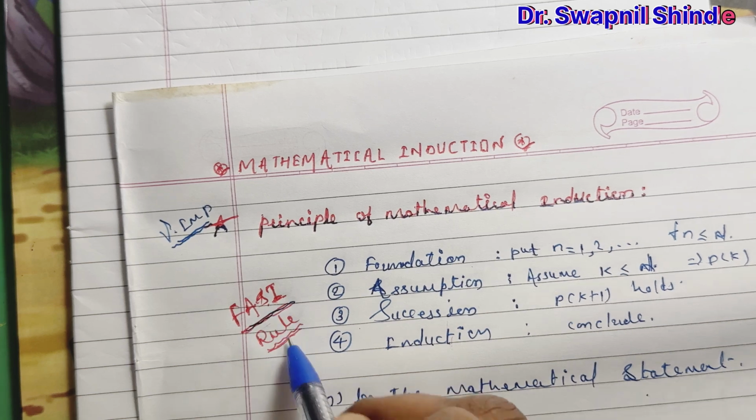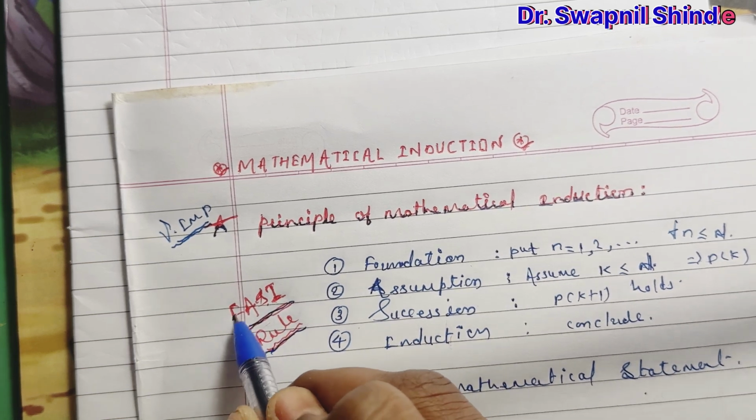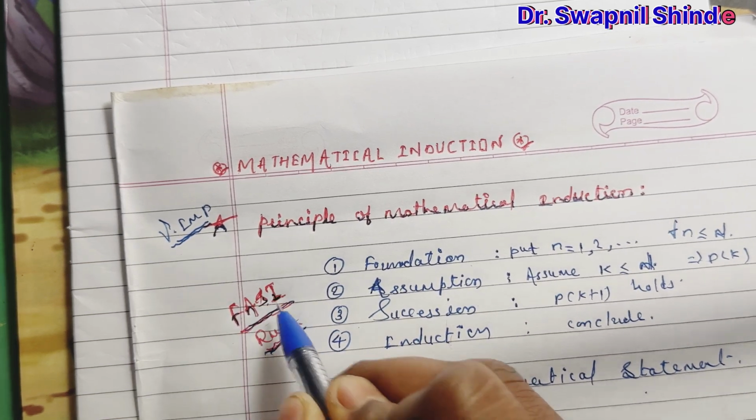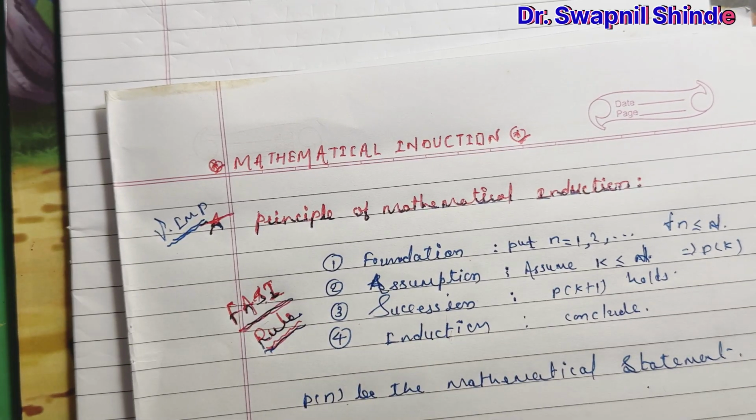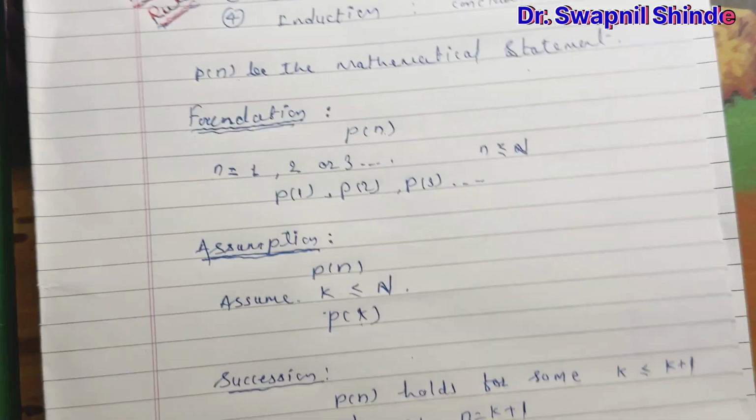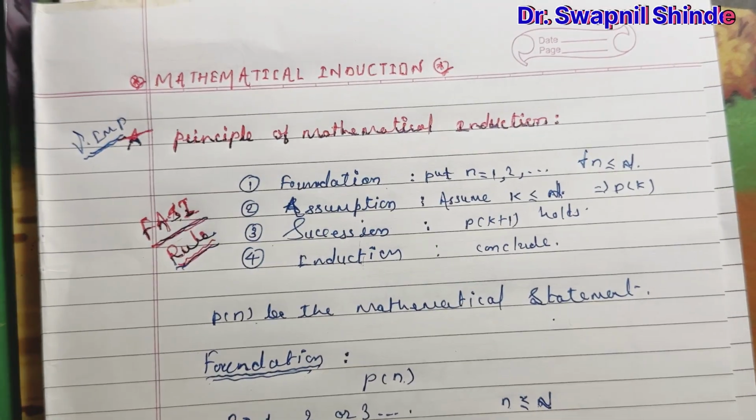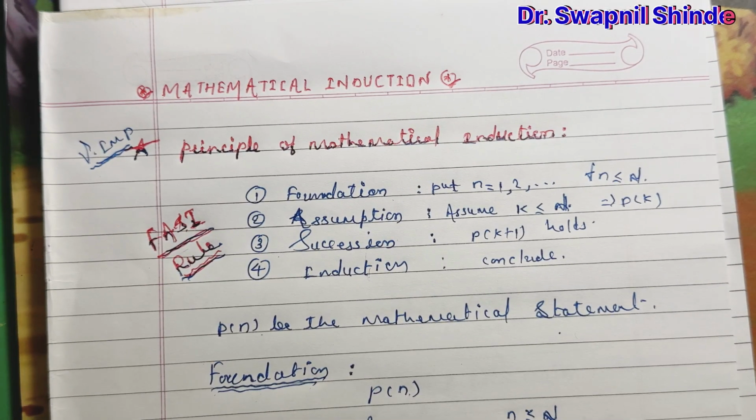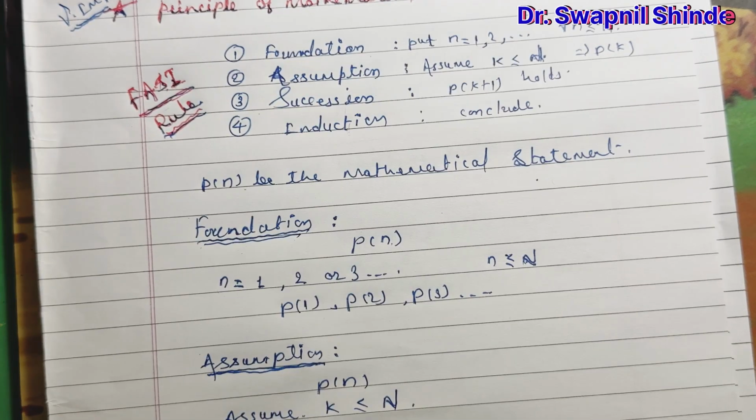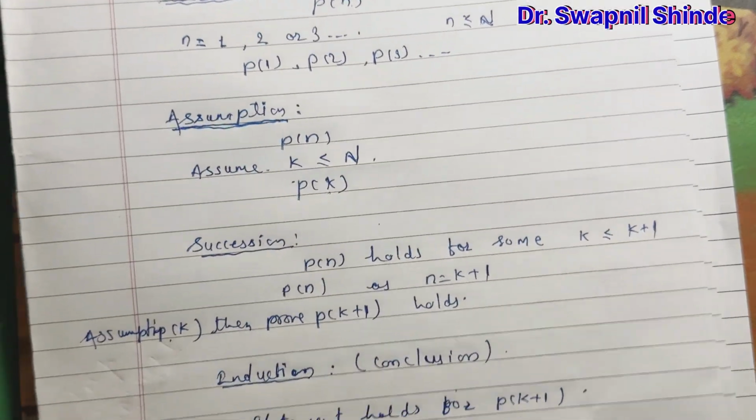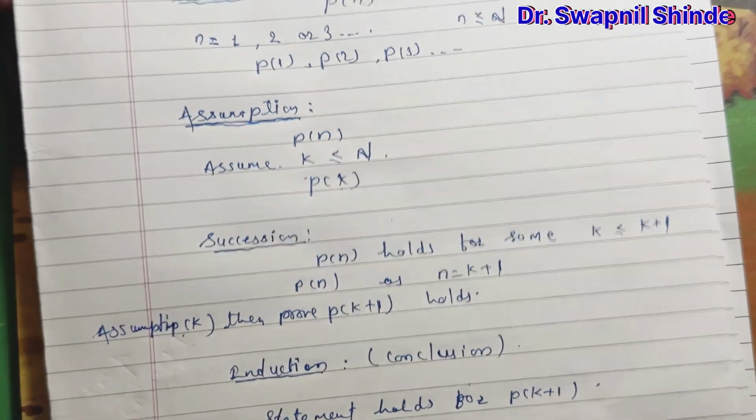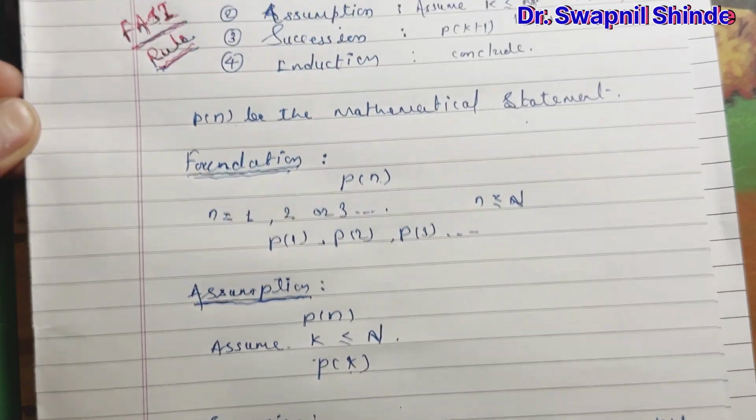So we use the FASI rule. I hope you all have understood, guys. You will get the question in your question paper: write down the principle of mathematical induction. So you are supposed to explain these four steps for 5 marks. For your understanding, you can note down these short points. Maybe they are helpful for your in-sem exam. Note it down, pause the video and see these.